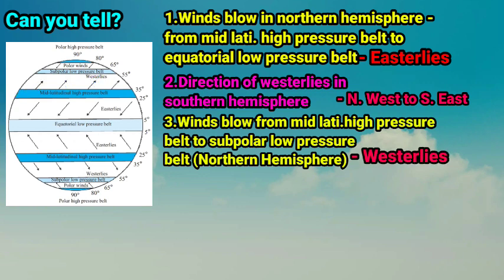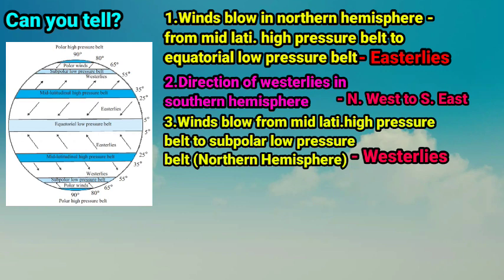Next question. Why is the direction of the polar winds not the same in both the hemispheres? Children, you can see in the figure polar winds blow in the northern hemisphere from the northeast to the southwest, whereas in the southern hemisphere from the southeast to the northwest. We have learned the direction of the wind is influenced by the rotation of the earth. Earth's rotation from west to east causes a change in the original direction of the wind. Therefore, the direction of the polar winds is not the same in both the hemispheres.